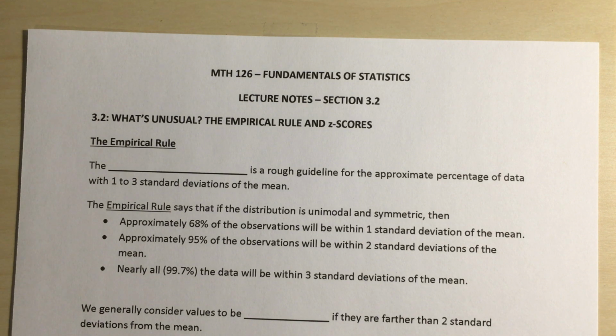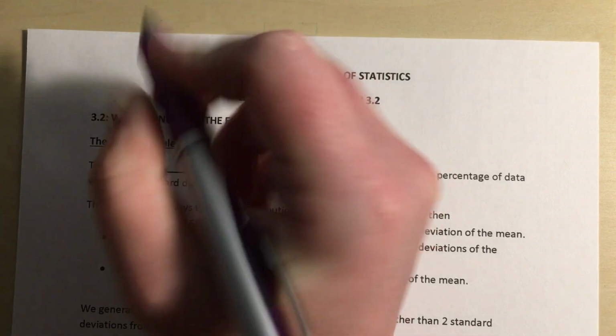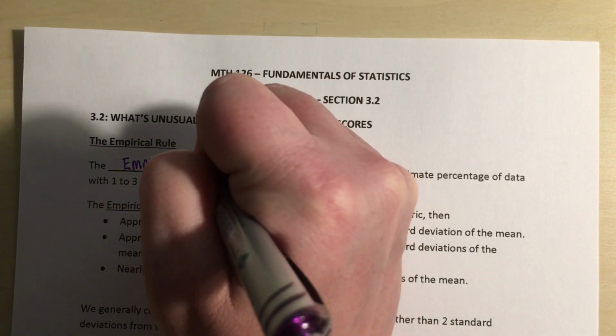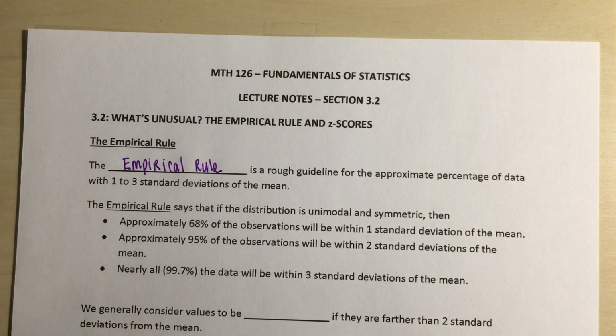So to start with, in this section, we're going to start with the empirical rule. The empirical rule is a rough guideline for the approximate percentage of data within 1 to 3 standard deviations of the mean. So our mean and our standard deviation that we talked about in the last section, we're still going to use in this section. Thinking about symmetric unimodal data sets, we're also going to be focusing on these in this section as well, which we'll be able to see looking at the pictures at the bottom of this page.